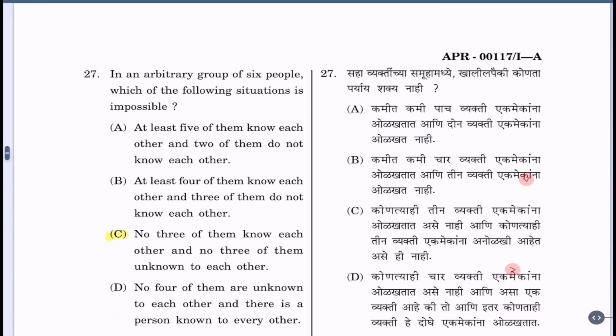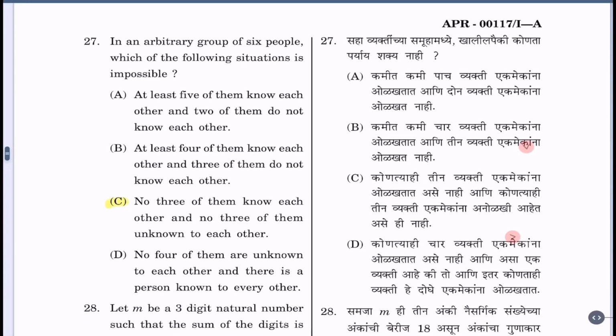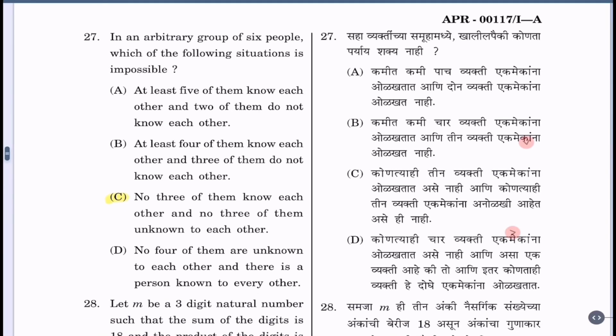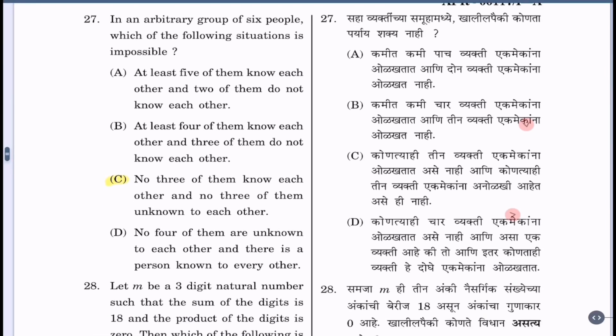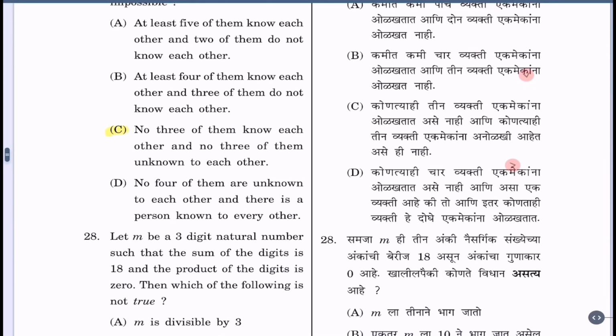Question 27. In an arbitrary group of 6 people, which of the following situations is impossible? A. At least 5 of them know each other and 2 of them do not know each other. B. At least 4 of them know each other and 3 of them do not know each other. C. No 3 of them know each other and no 3 of them are unknown to each other. D. No 4 of them are unknown to each other and there is a person known to every other.